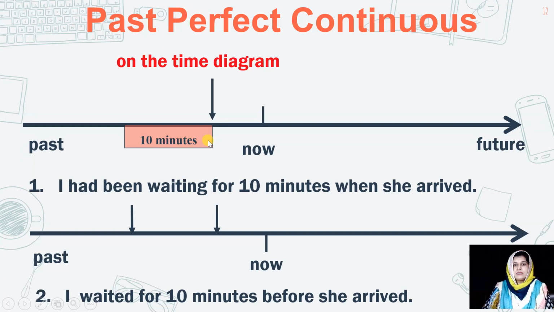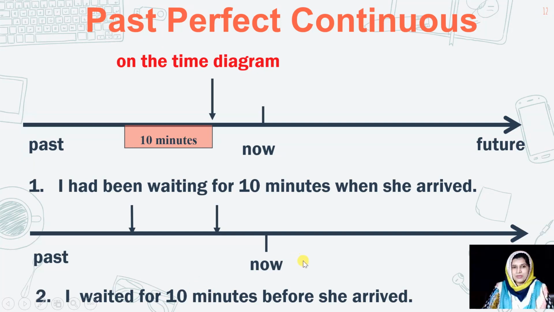Now we'll move towards this time diagram in order to understand past perfect continuous tense in a better way. Now this is the present time and this is past. So see, I had been waiting for 10 minutes when she arrived, right? So here you can see the event which started in the past and it continued in the past for some time before another action, when she arrived. Another example, I waited for 10 minutes before she arrived, right? So here both the sentences are in simple past. I waited for 10 minutes. Here we are just focusing upon the action. We are not focusing upon the continuity of the action.